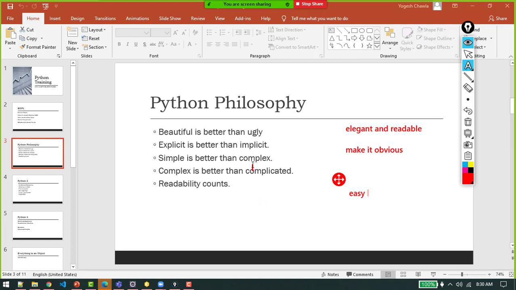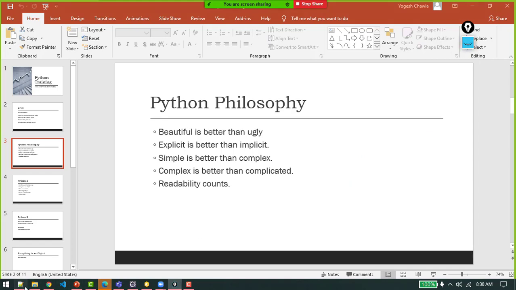Right? So these are certain philosophies that were adopted while writing the Python language. There are others also that you can import in your code. I'll tell you how to import that into your own code also. So this is a small philosophy about the author who created this language.